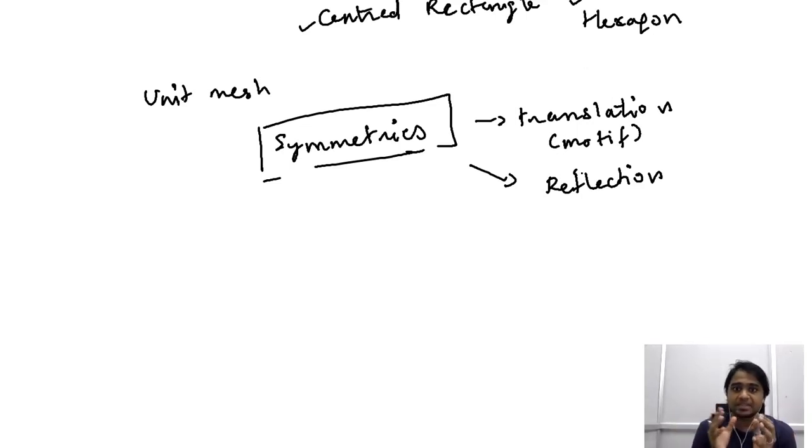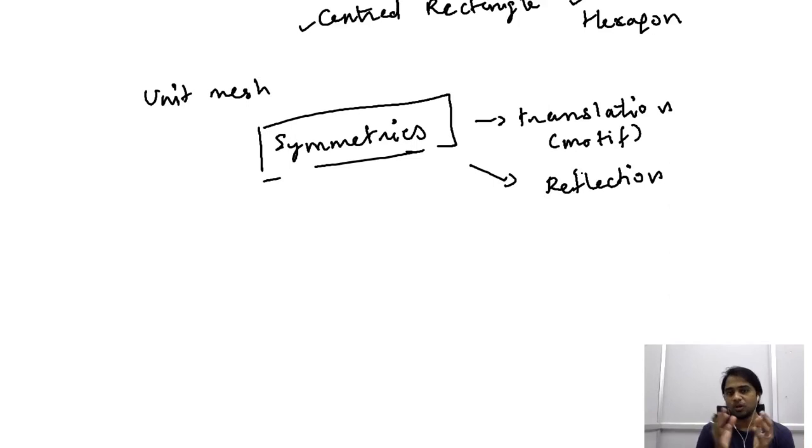If such an arrangement is observed, then we attribute reflection symmetry to that particular unit mesh along this particular plane.